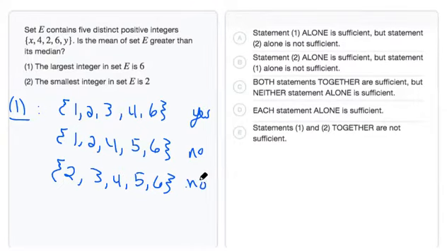Now, since we have a mix of answers, we can't definitively answer the question. So that means that this statement alone is not sufficient. We can actually eliminate answer choice A and D and move on to statement 2.